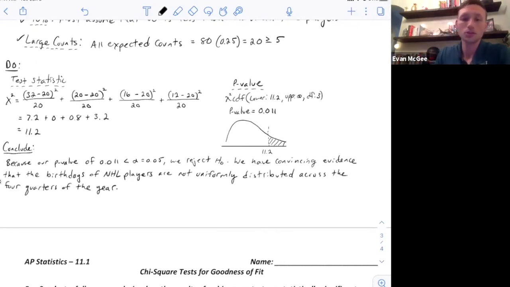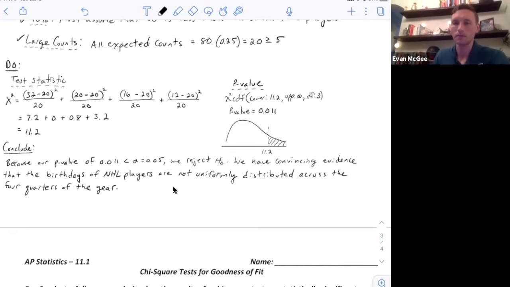So in our conclusion, since our p-value is less than our alpha level, we reject the null. We have convincing evidence that the birthdays of NHL players are not uniformly distributed across the 4 quarters of the year. And so that's how we answer that using our p-value.